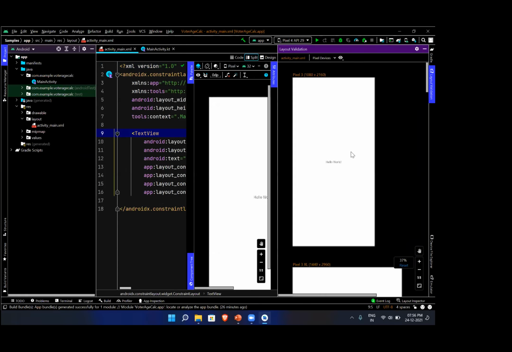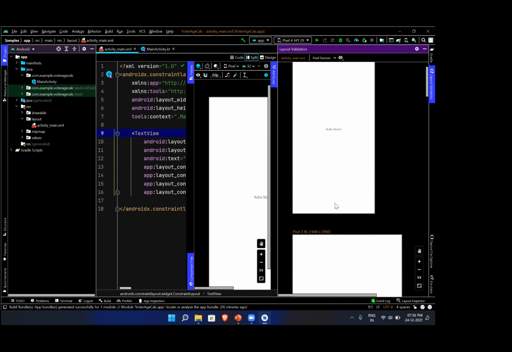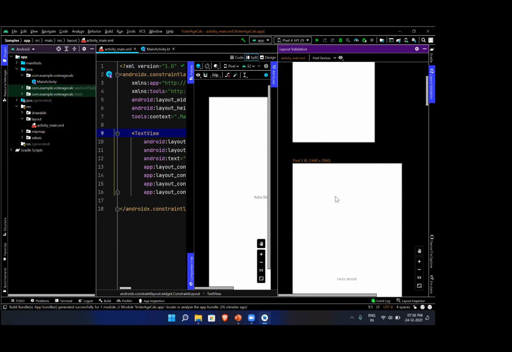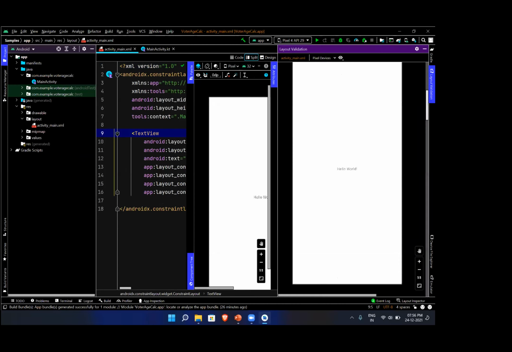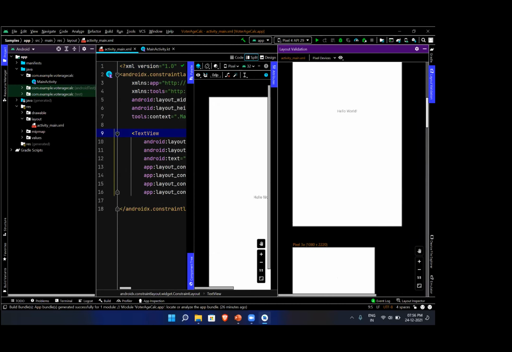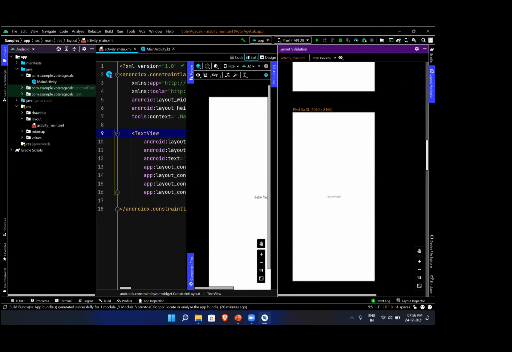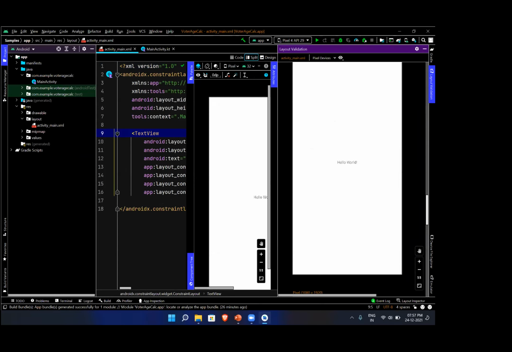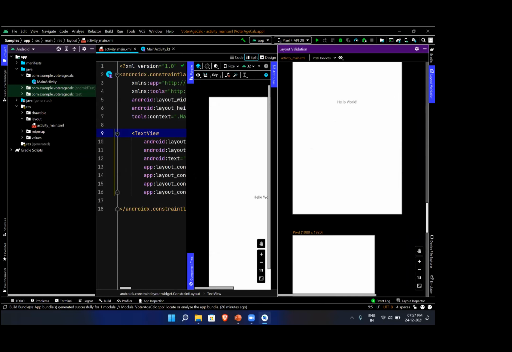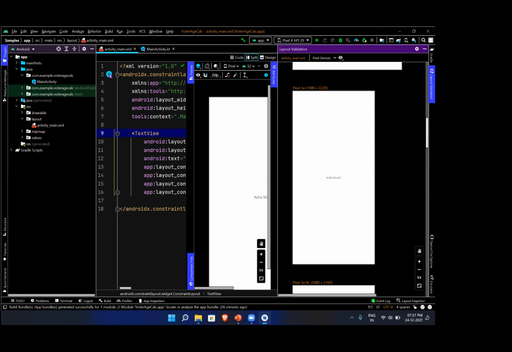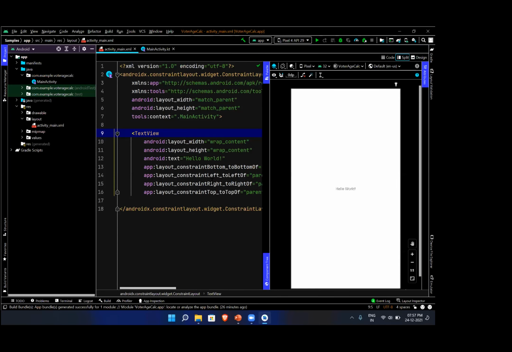Let me show you how it will appear on your devices. You can see the Pixel 3 device has a resolution of 1080p by 2160, and different devices have different sizes, right? We cannot have real devices like these, like you can see Pixel 3a, 3a XL, so many devices. We cannot test with all of these devices. That's why we are also using emulators.